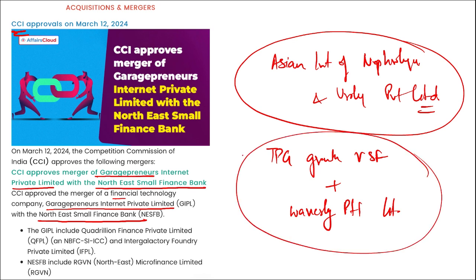So they will be acquiring stake in the Asian Institute of Nephrology and Urology Private Limited. Nephrology is basically related to your kidney. Nephrologist is the person who deals with kidney. Right? Next is Aditya Birla Finance to be amalgamated with Aditya Birla Capital.